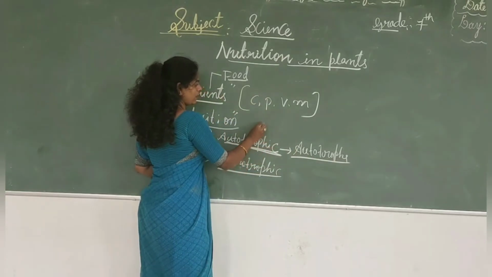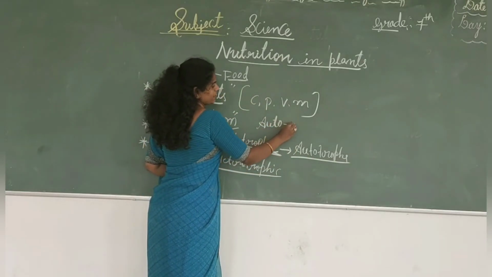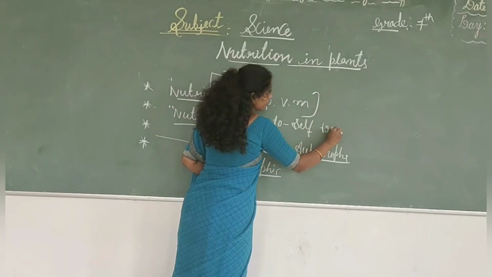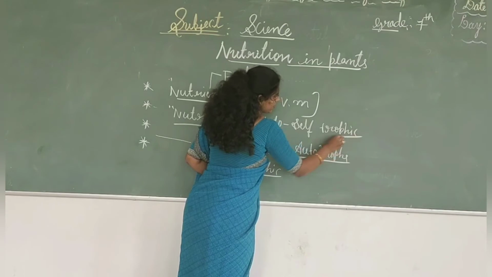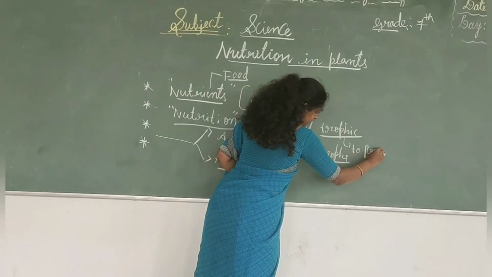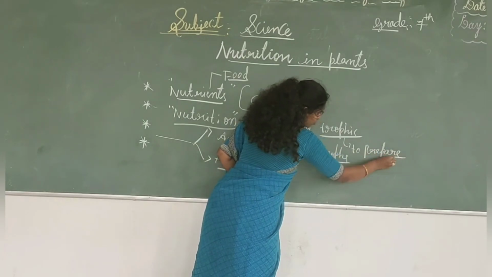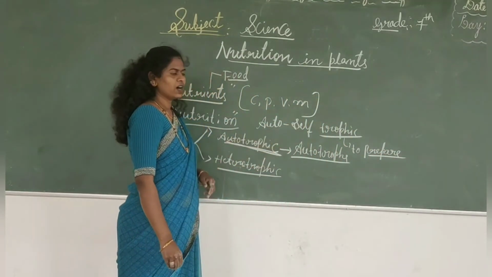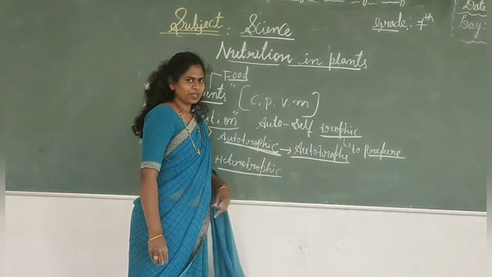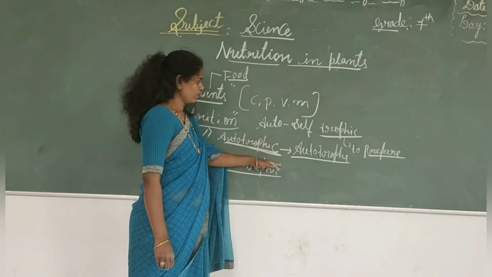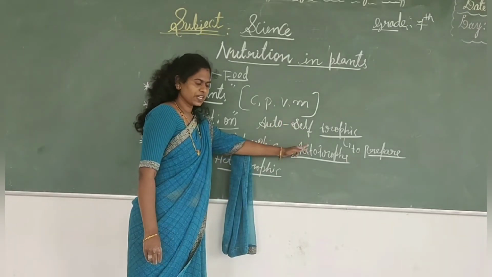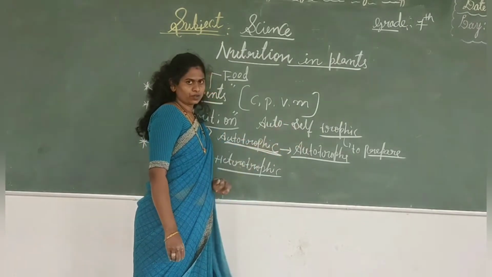Here, auto means self. Trophic means what? To prepare or to synthesize. It's called autotrophic. The organisms which are able to prepare their own materials or synthesize their own materials, this type of nutrition is called autotrophic nutrition. The organisms which exhibit this type of nutrition are called autotrophs.